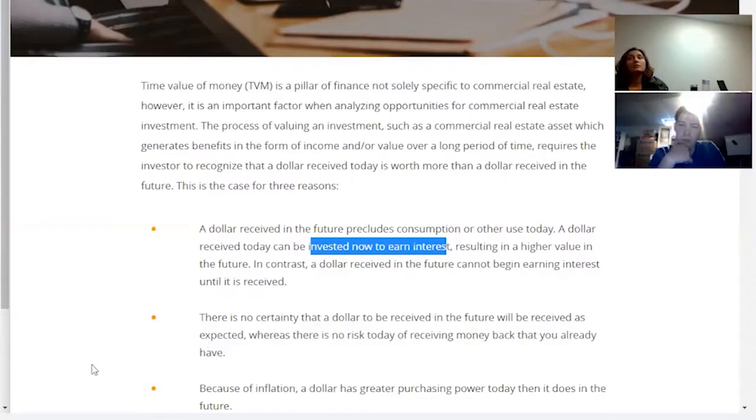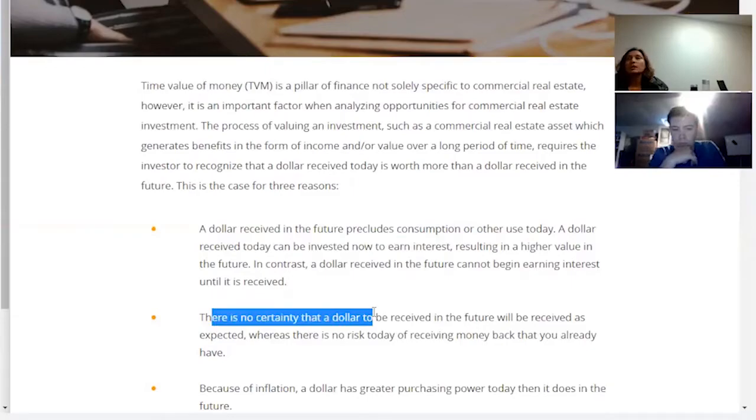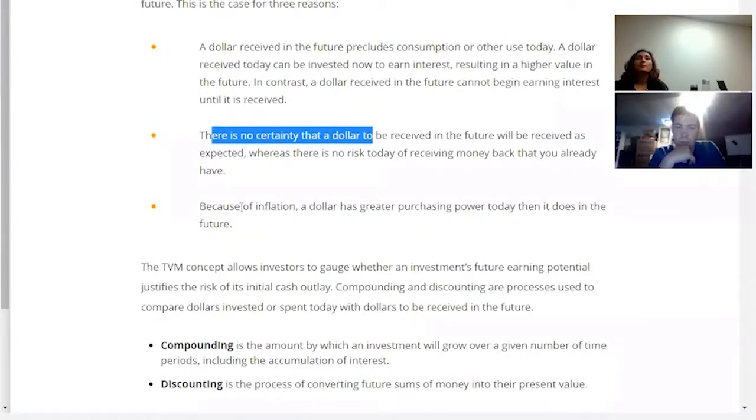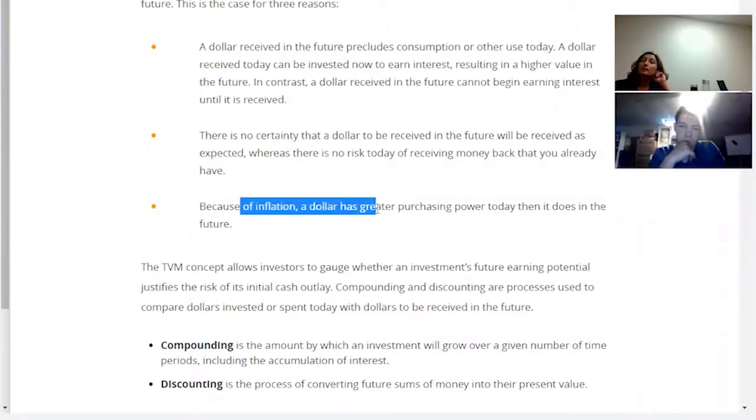And then also there's no certainty, right? Things may change and we may not actually get that income in the future. Also, there's inflation every year. Inflation is about 2% a year. So our $100 a year from now will be worth $98, right? Just purely because of inflation.